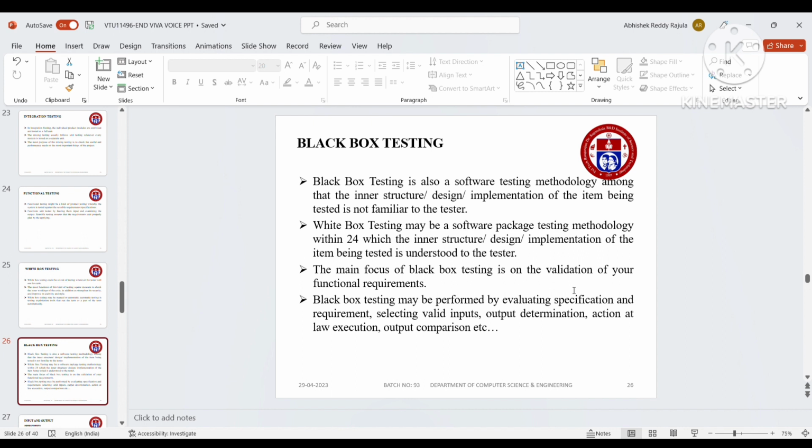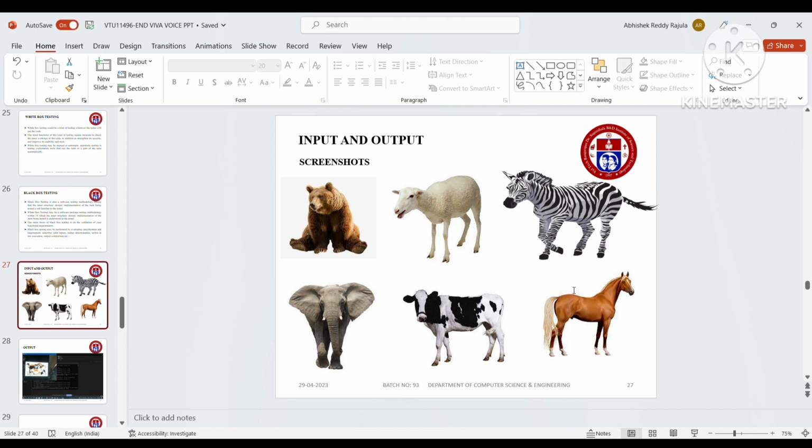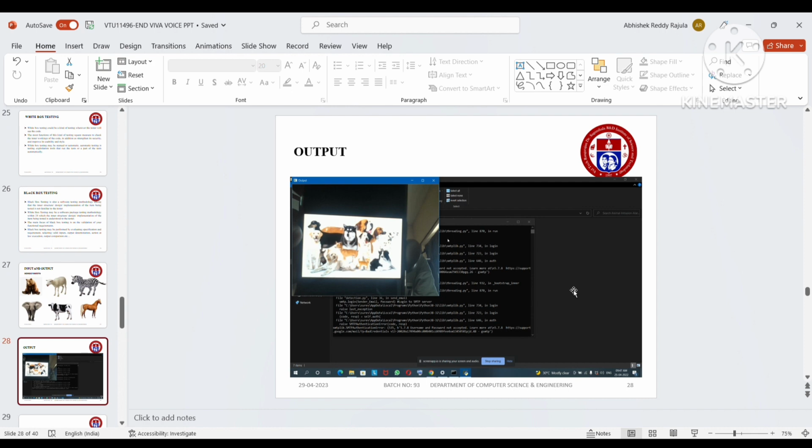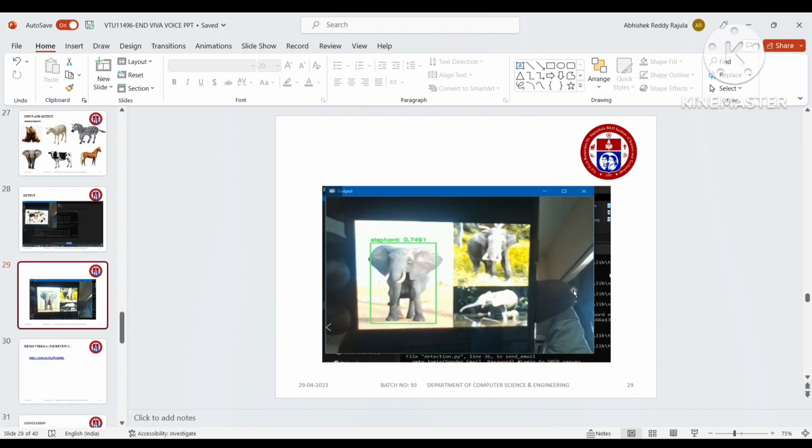And black box testing mainly focuses on validation of the functional requirements, and it may be performed by evaluating specifications and requirements, selecting valid inputs, determining expected outputs, executing the test, and comparing the output. So these are the input and output screenshots of what we are giving into our data set, and this is the output: when it sees some animal in the field, it captures it, identifies it as an animal, and sends a mail to the user. So this is the output of what the machine sees and captures from a camera.